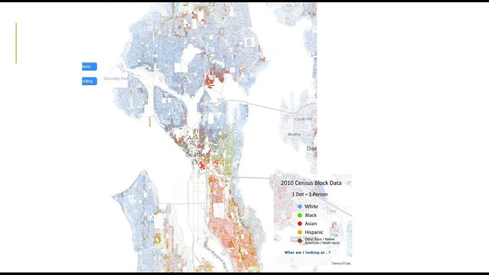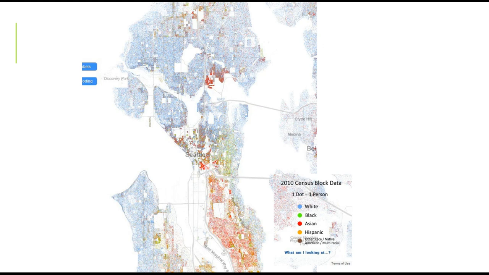So next to the word Seattle, you have the Central District, and then as you move south, you have Beacon Hill. And all of that is way more diverse because you have a combination of both red and green with a little bit of blue sprinkled in there. And it is also predominantly people of color that are in those areas.